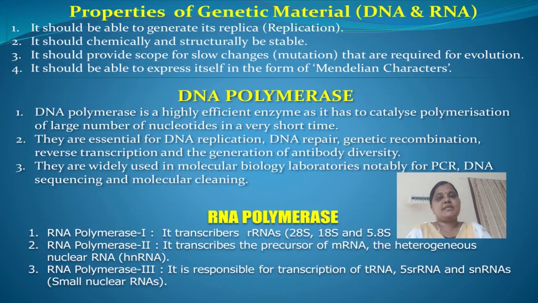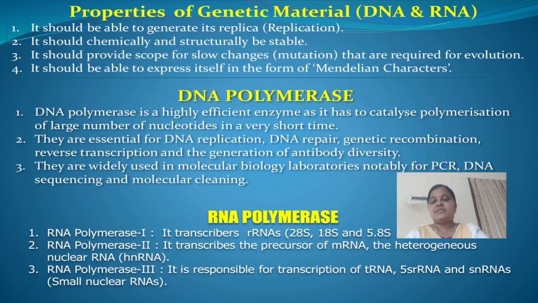The next property is that it should be able to express itself in the form of Mendelian characters. For this fourth property, RNA can directly code for the synthesis of proteins, hence it can easily express the characters.